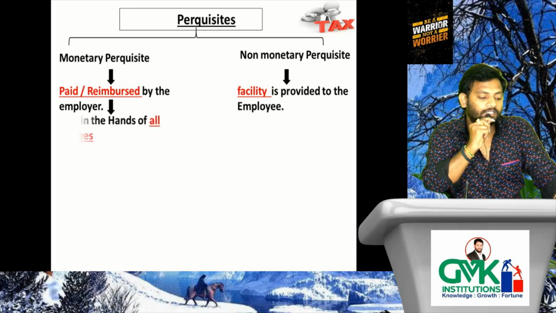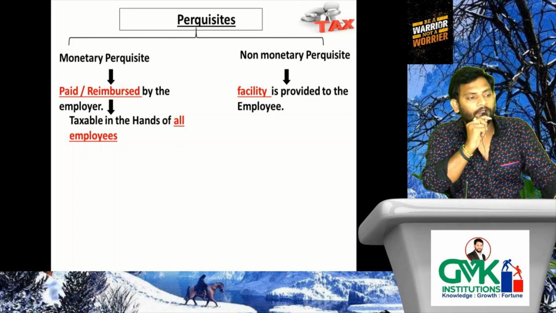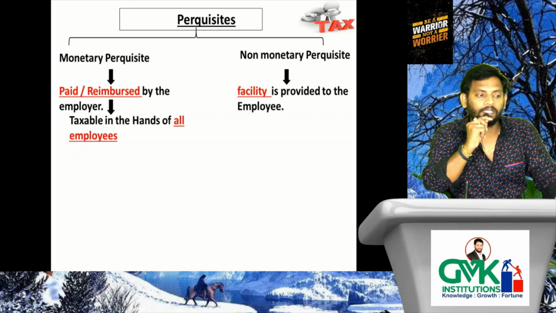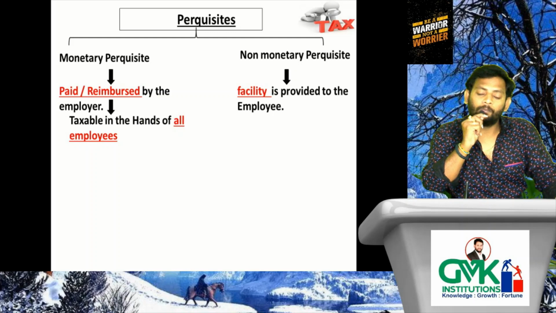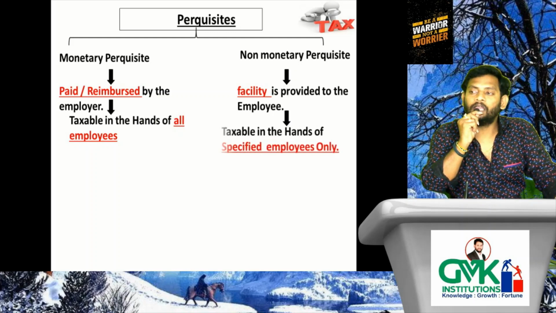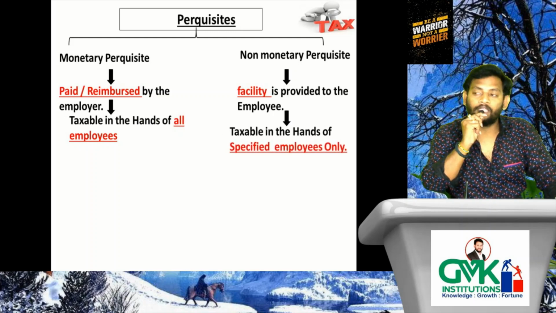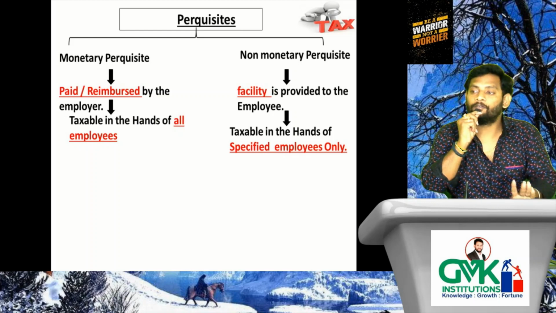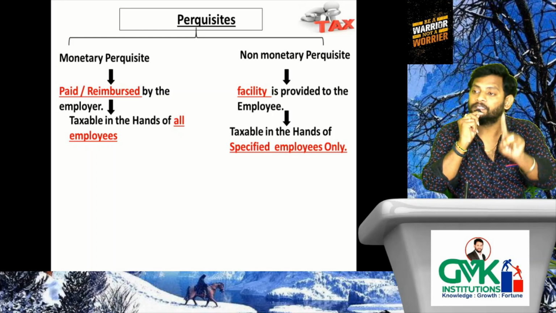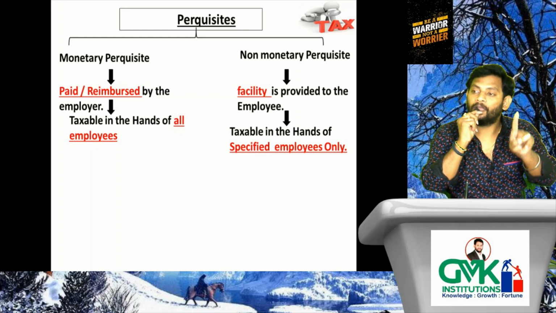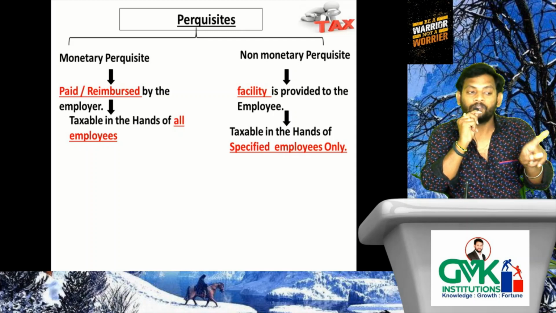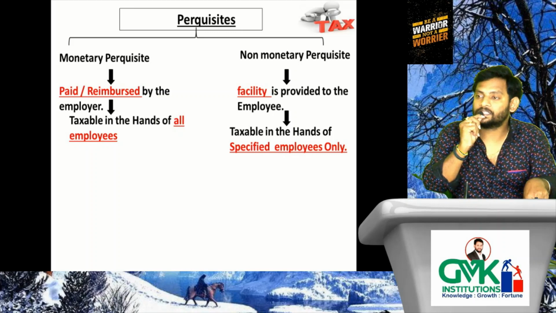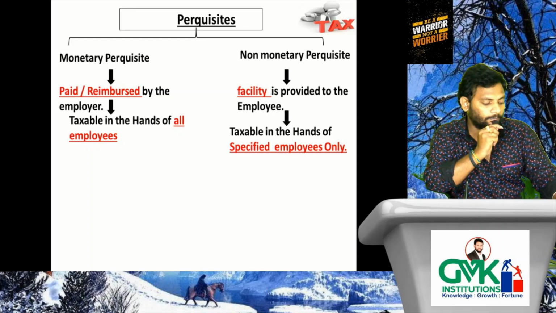So please tell me the chargeability. Taxable in the hands of all employees: monetary perquisite. What about non-monetary perquisite? Taxable in the hands of specified employees only. That means not taxable in the hands of non-specified employees. That is the reason why we need to bifurcate the employees into specified and non-specified for the purpose of deciding the chargeability. Understood the point?